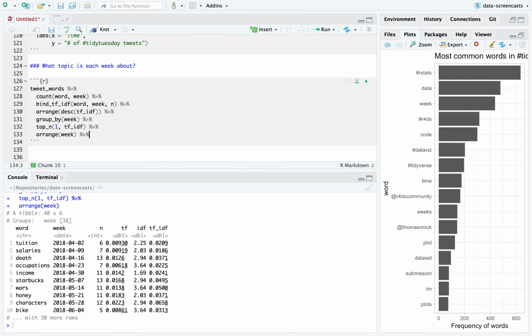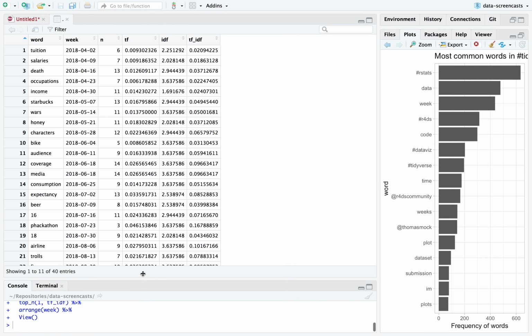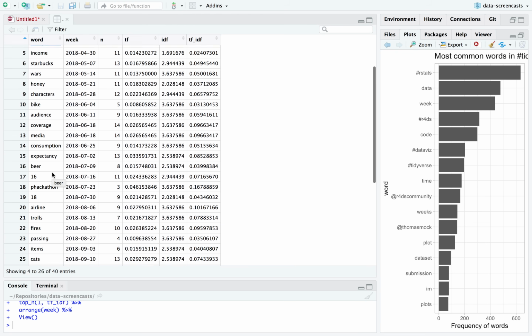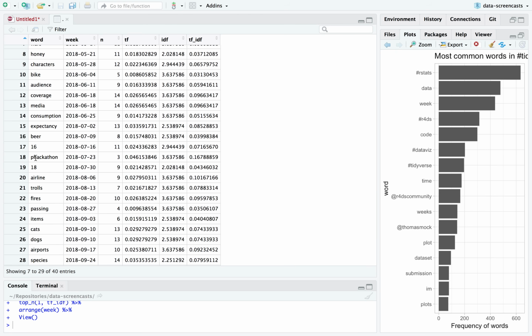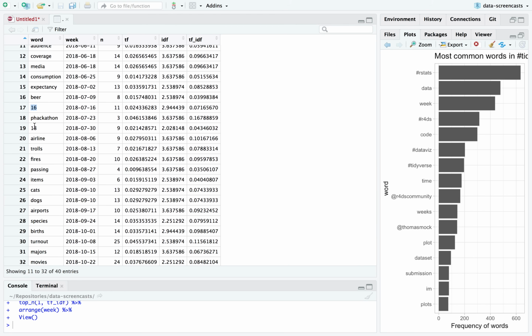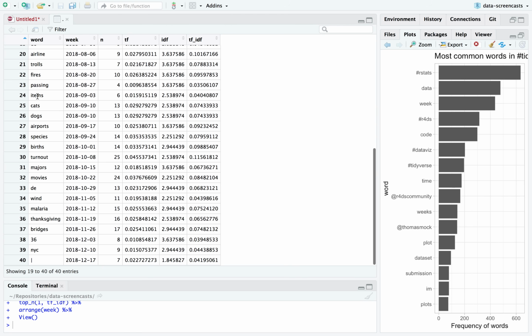If I see lots of ones with n equals 1, I'm going to be skeptical. Okay, this I think is going to be reasonable. The way it went was there was a data set on tuition, salaries, death, occupations. I can't speak to these because I don't remember them because I wasn't analyzing the data at the time. I never like it when numbers show up in data sets. I'm not sure what these weeks were about. This was a beer week. But I started doing screencasts with college majors. And then we have ones such as movies. I remember the malaria and the wind.